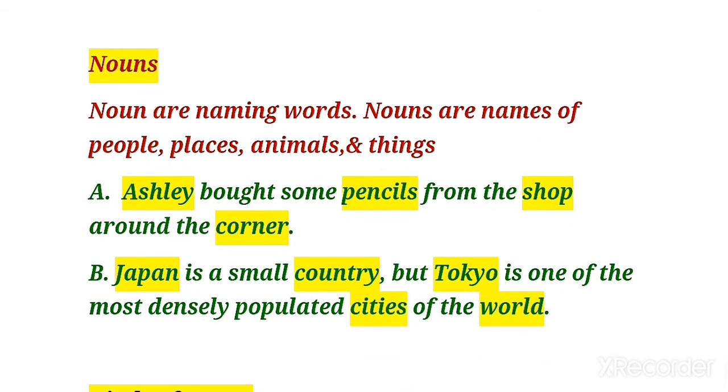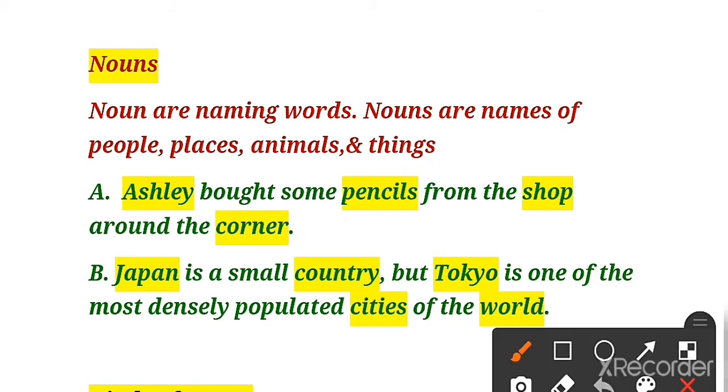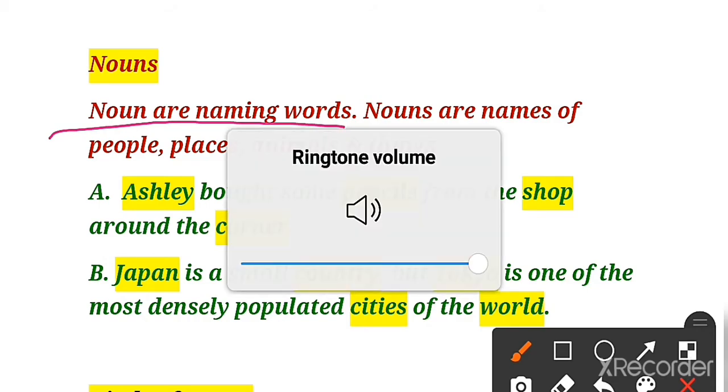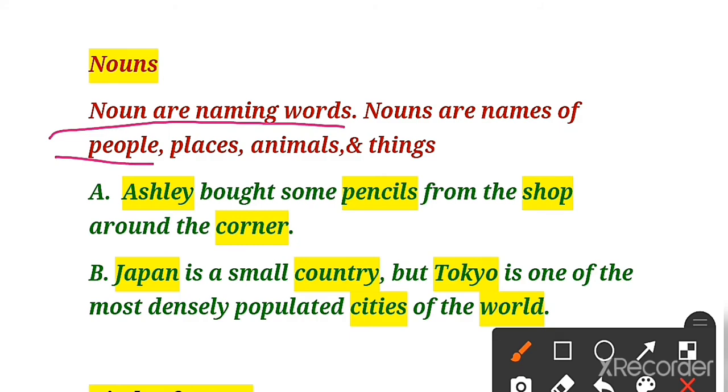We will revise what is noun. In the last class of this chapter we had already explained, but in short I will also tell you today that nouns are naming words. As you all know, all the naming words are called noun. Naming words means all the names of people, places, animals and things. So if there's a name of a person, animal or thing, it means they all are noun. Let's talk about the examples given below and understand the noun.